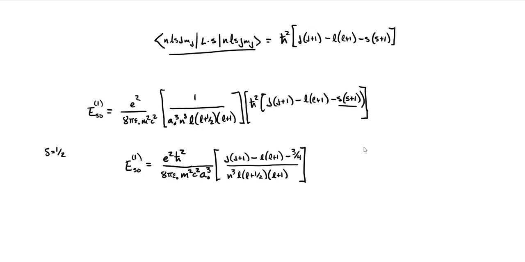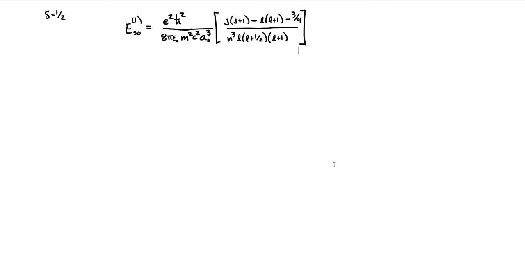And that's what we have for our first order energy correction. If we think back to our fine structure constant, we had alpha equal to e squared over 4 pi epsilon naught h bar c. And we had a naught, the Bohr radius, which was just 4 pi epsilon naught h bar squared over m e squared.